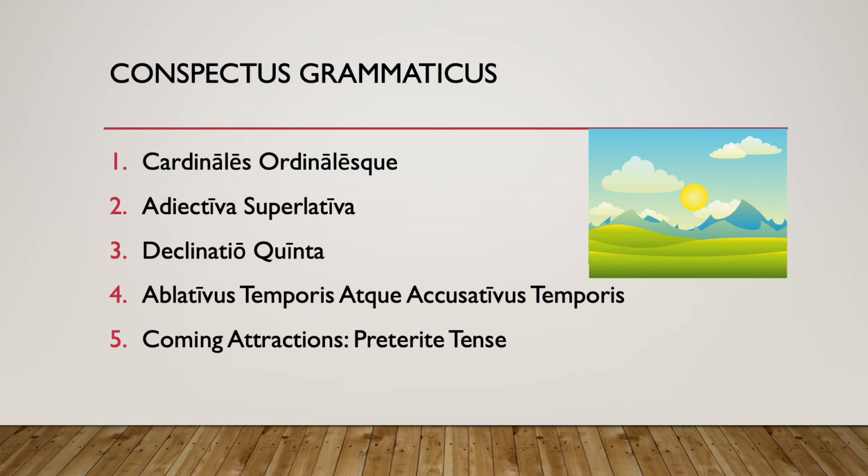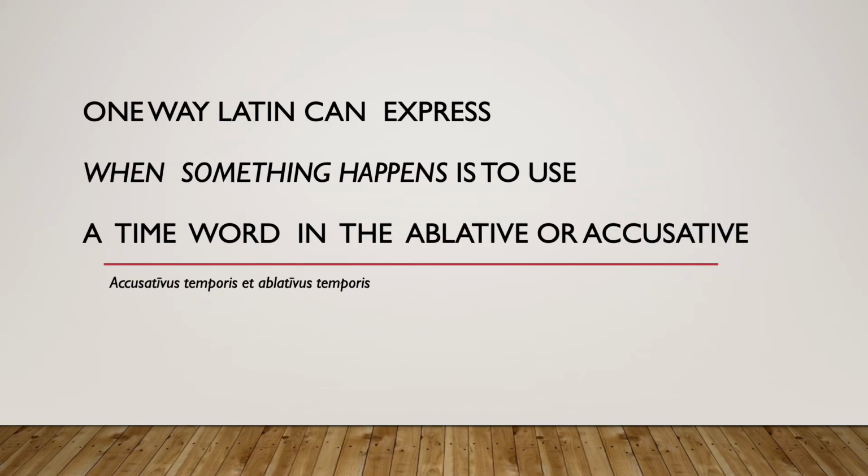So let's take a minute and talk about those. One way that Latin can express when something happens is to use a time word in the ablative or the accusative. The Romans wanted to talk about time and when something would occur just the way we do. When is lunch? How long is vacation going to last? These are questions that involve time and require time constructions to communicate their ideas effectively.